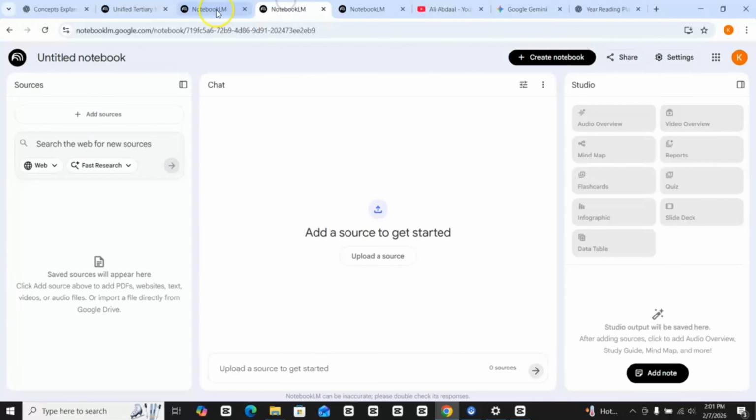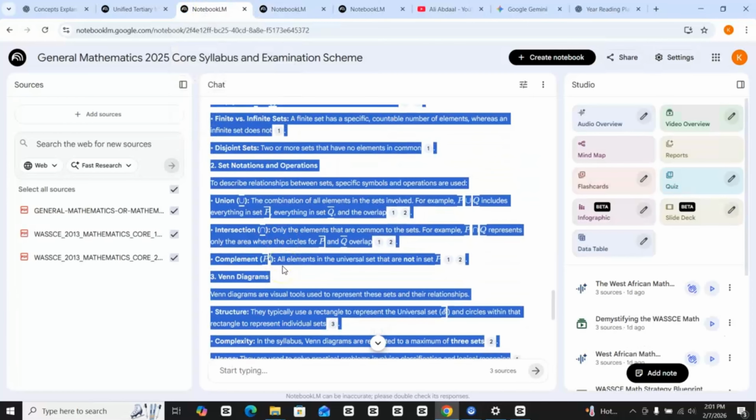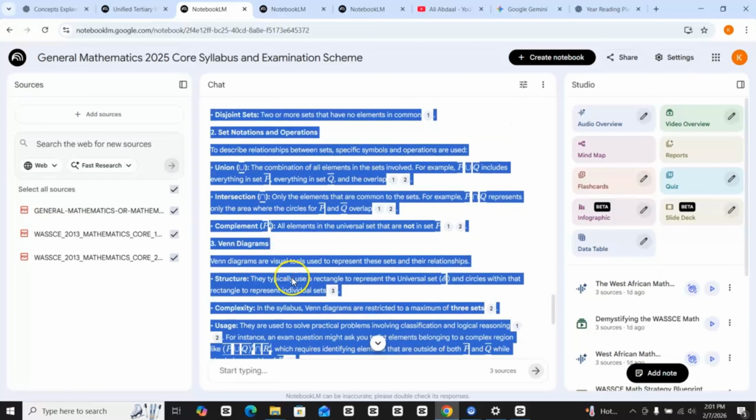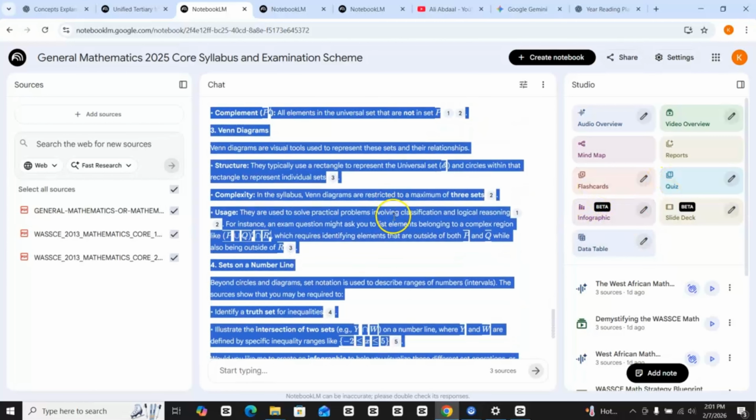Another thing you can do is click on the audio, click on the video, have a mind map, report, flashcard, quiz, infographics, just name them. Now, let me explain this. The advantage of doing this is that most times when you learn, you go through your textbook and you repeat the textbook again and again, and at some point it's going to be boring.